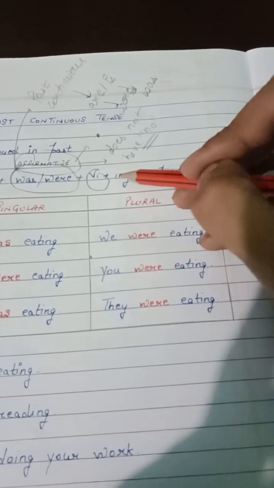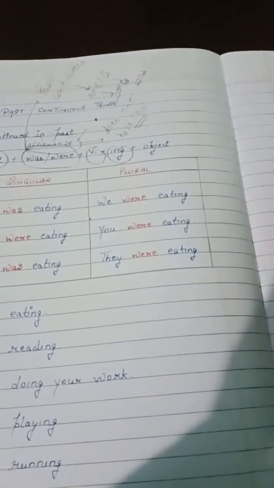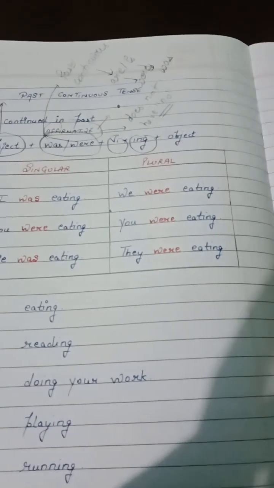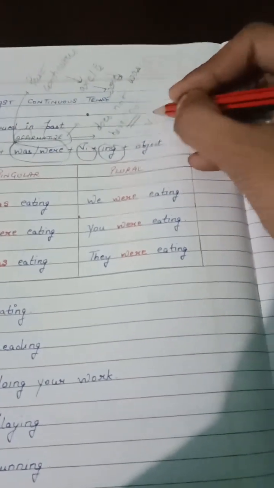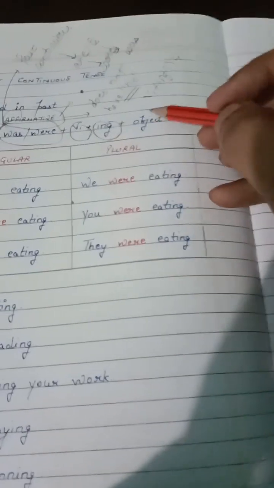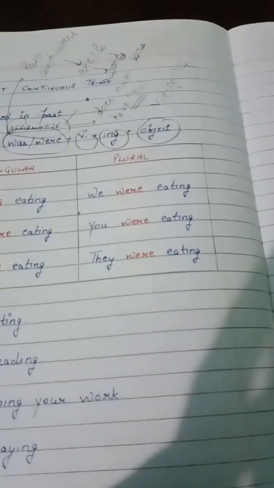Now, V1 plus ing, since we are talking about continuous tense, and continuous tense always consists of V1 plus ing, and V1 plus ing is also known as V for verb. And then object is basically a thing or a person on which the verb has been imposed.